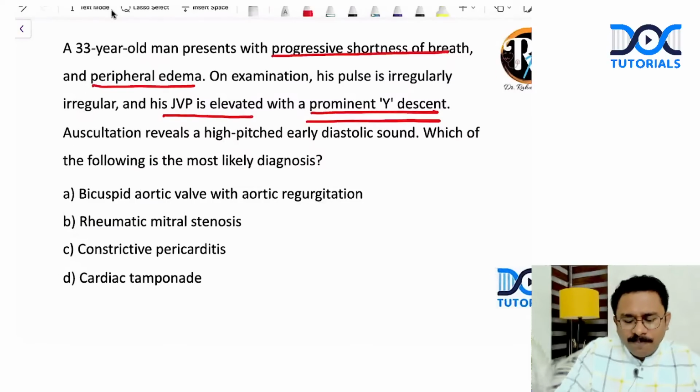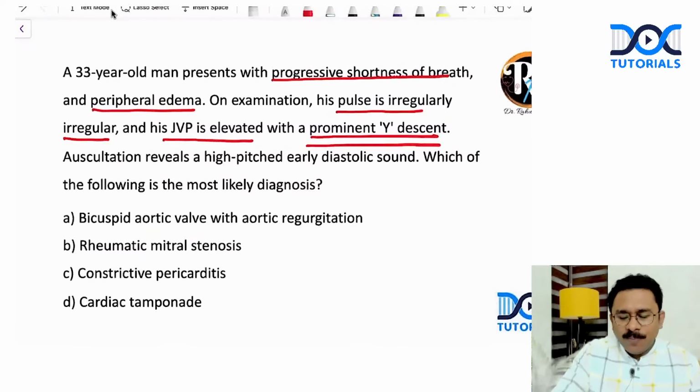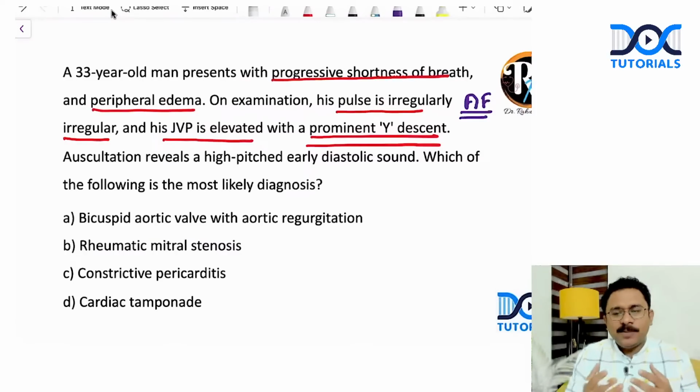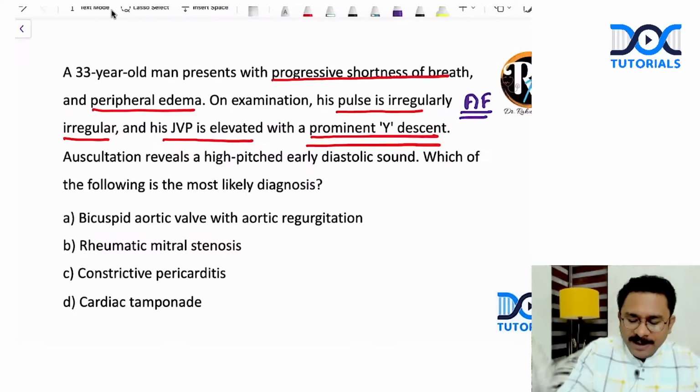But what about the pulse? The pulse is irregularly irregular, which again probably tells you that the patient is having atrial fibrillation. Is it possible or not for a patient with constrictive pericarditis to have AF? It's possible. There can be atrial dilatation resulting in a disorganized atrial muscle predisposing to atrial fibrillation. Now, what is this high pitch early diastolic sound? What do you think this is?